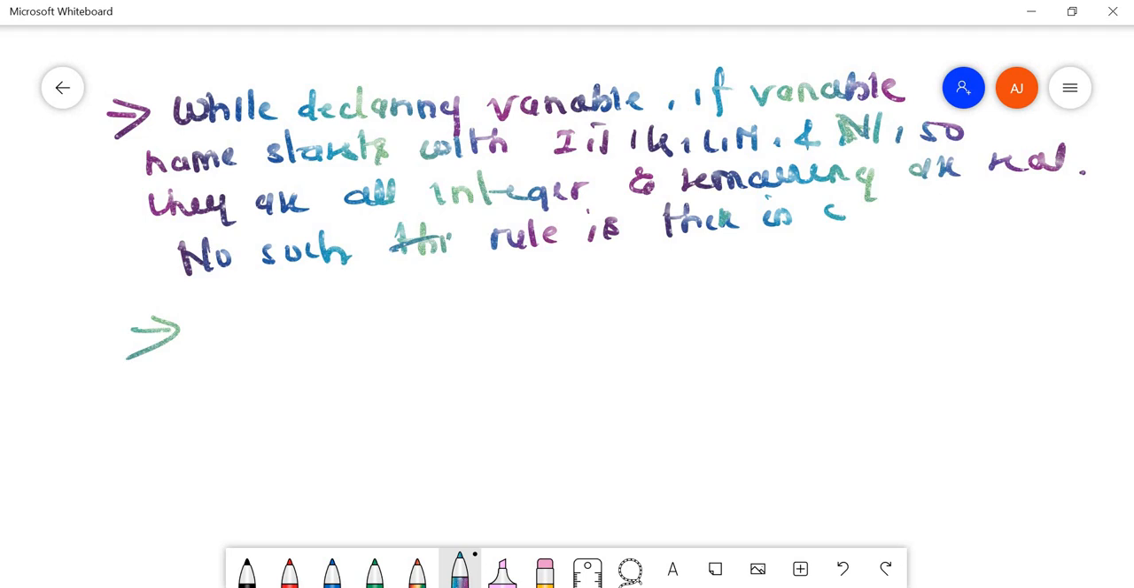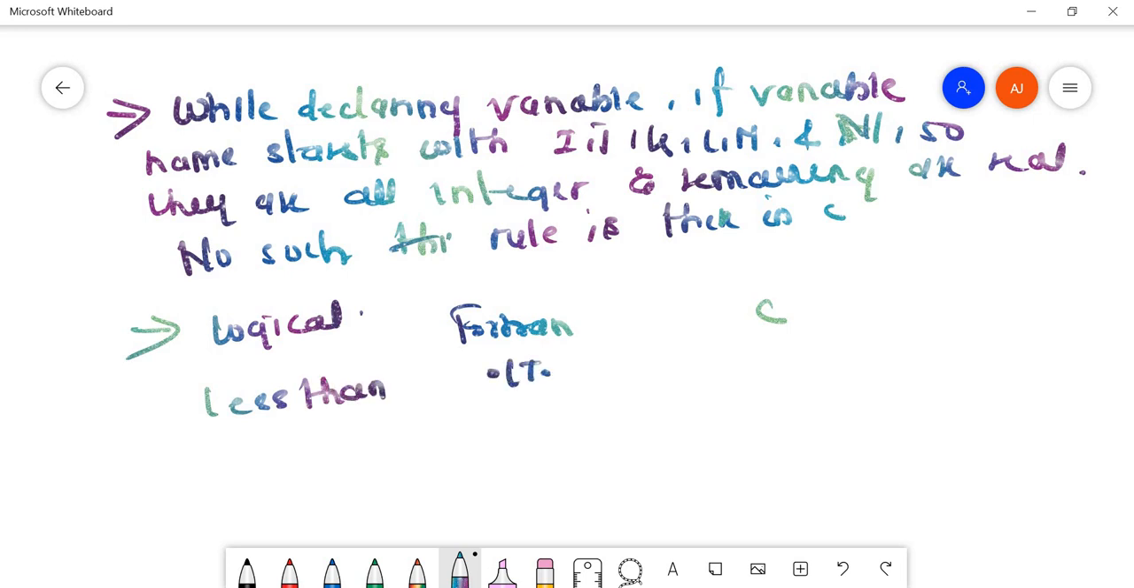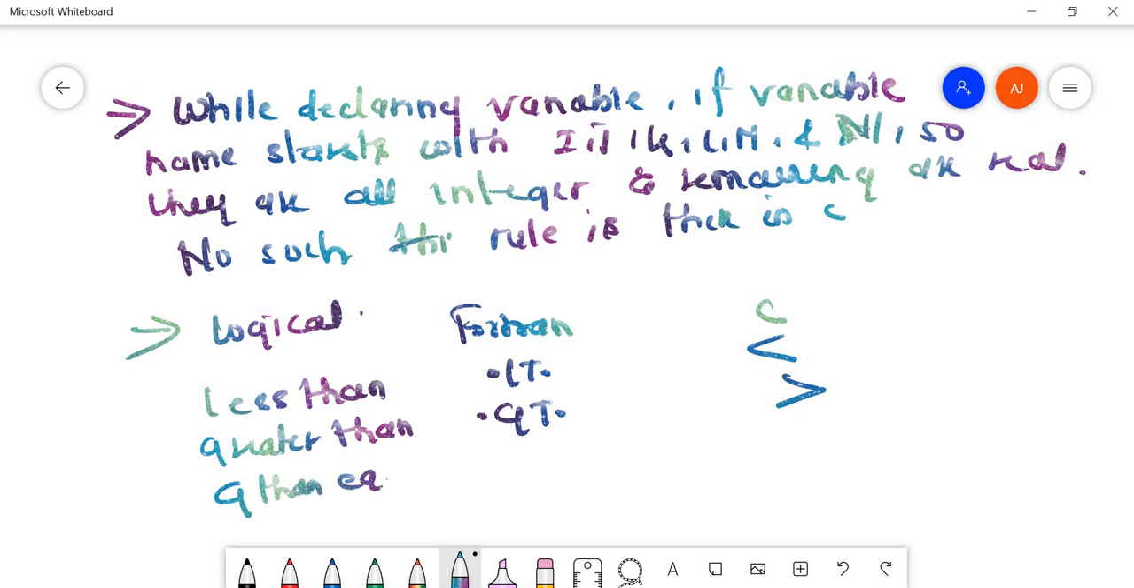If you are using logical operators, in Fortran and in C, less than is represented in Fortran as dot lt dot, whereas in C we represent it like this. Greater than is dot gt dot. Similarly greater than or equal to, in short form, is dot ge dot. Similarly you can write for less than or equal to, and not equal to. So this is the fourth difference.